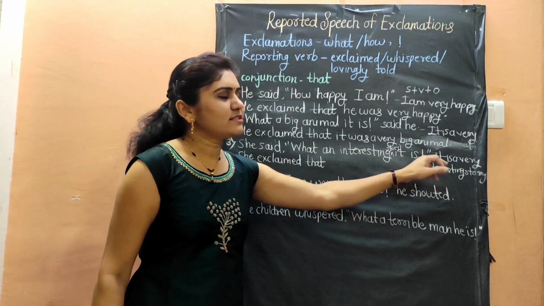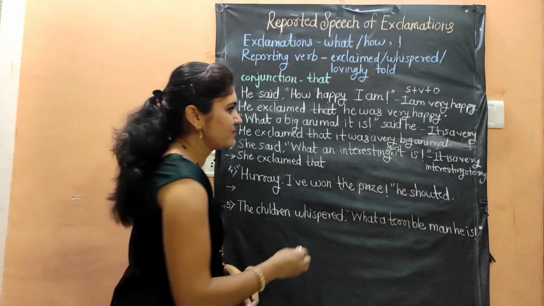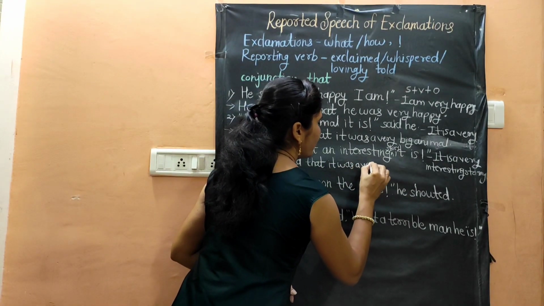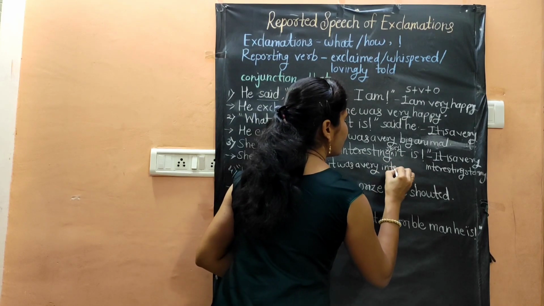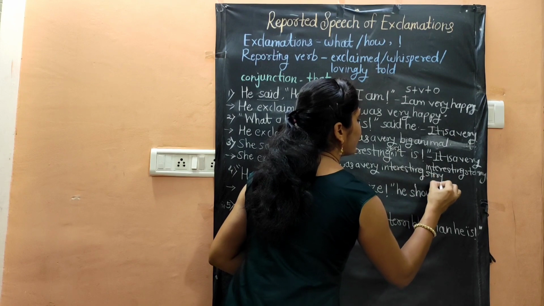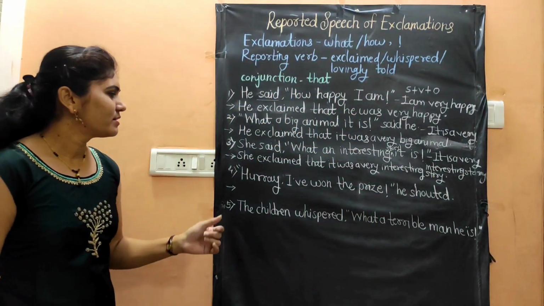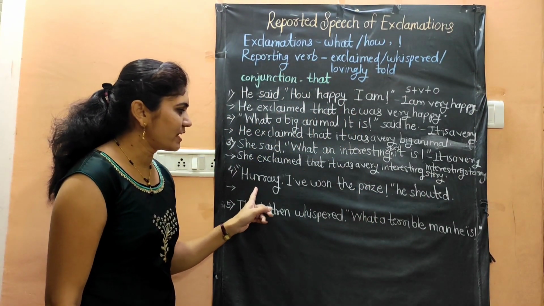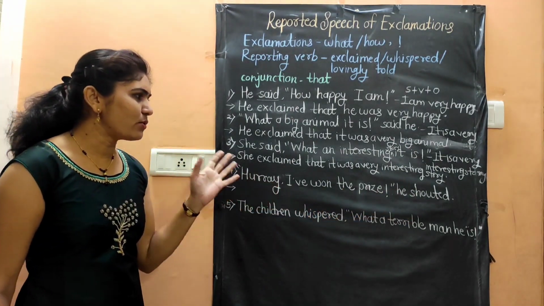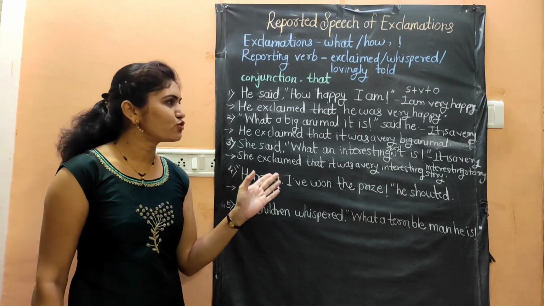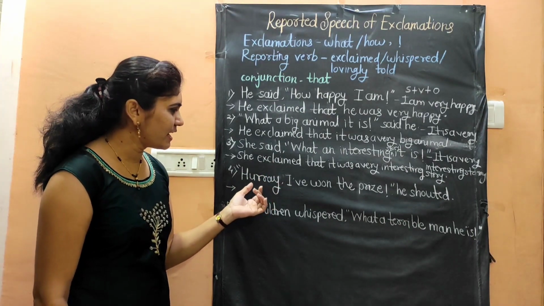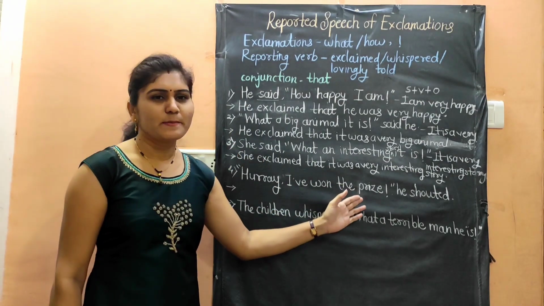Now change the sentence into past tense. It was a very interesting story and then full stop. The next sentence is, hooray, I have won the prize, he shouted. Here he shouted with joy. He is very happy and that's why he is saying that, hooray, I have won the prize.